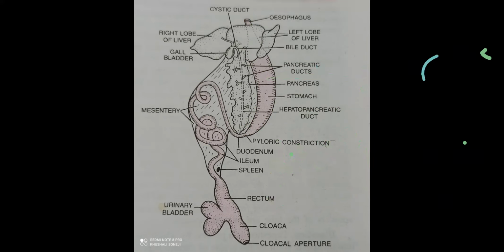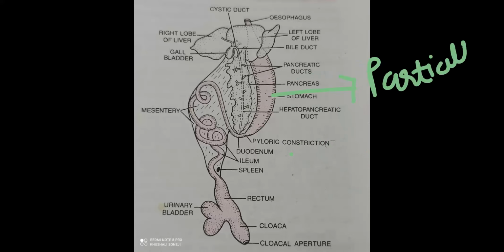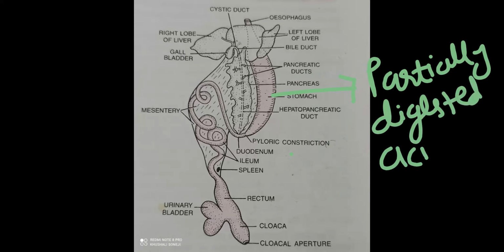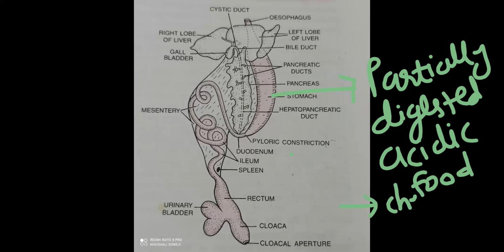In the stomach, due to the presence of this dilute HCl, which acts on the food particles, the food formed is partially digested, and it is acidic in nature also due to that dilute HCl. So partially digested acidic food, for that we use the term chyme. Remember, this word is very, very important. Chyme meaning partially digested acidic food, we call chyme.